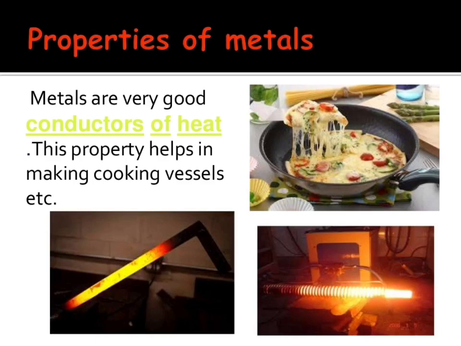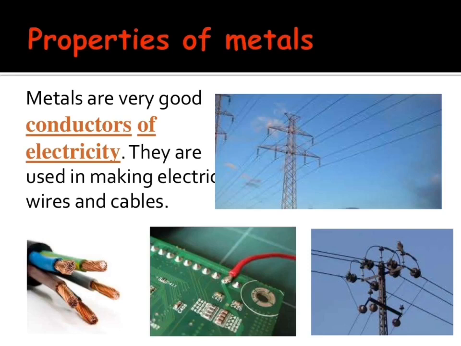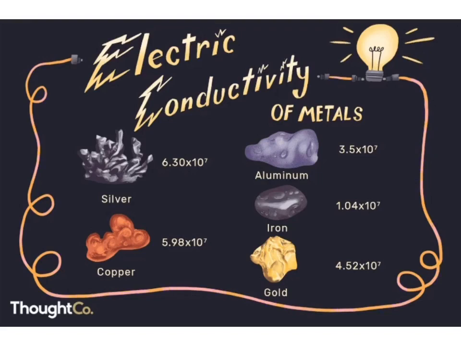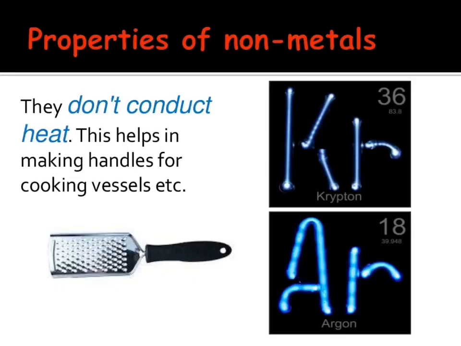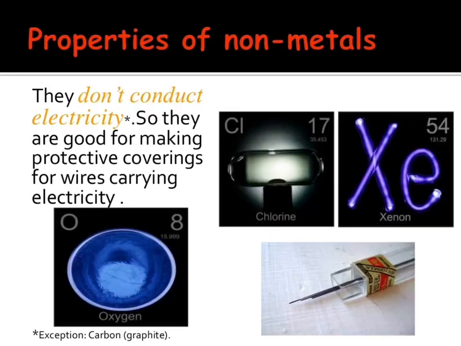The cooking utensils are made of metals because metals are good conductors of heat. Similarly, metals are used in making electric wires and cables. On the other hand, non-metals are poor conductors of heat and electricity. This means they do not allow heat and electricity to pass through them. Due to this property, they are used to make handles of cooking utensils and coverings for wires carrying electricity.